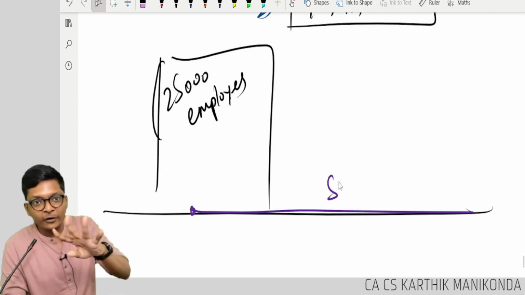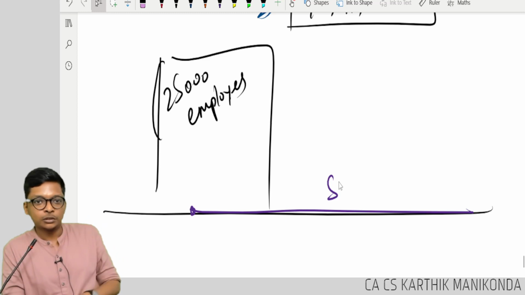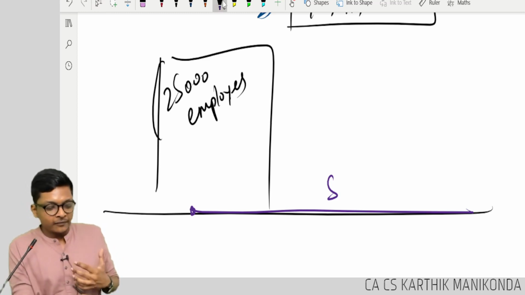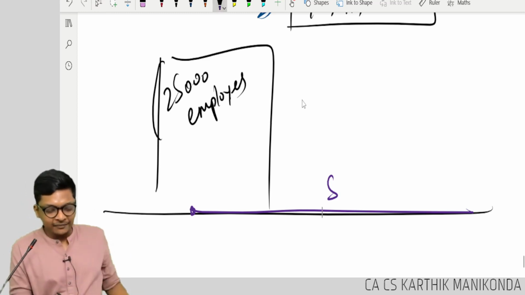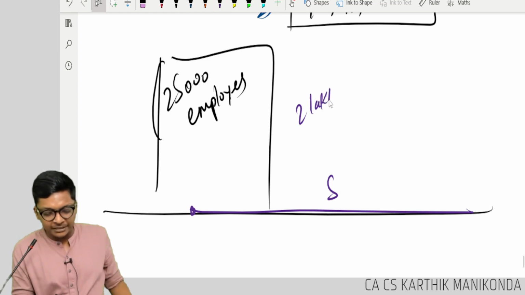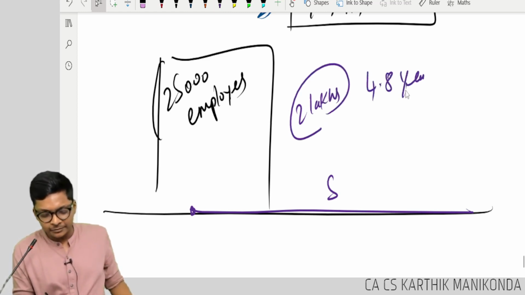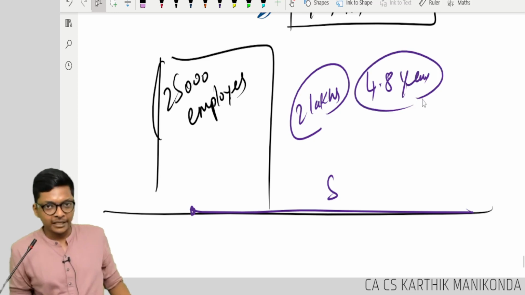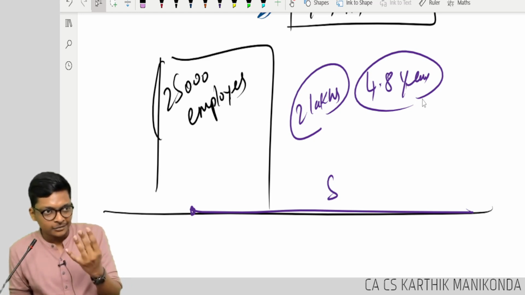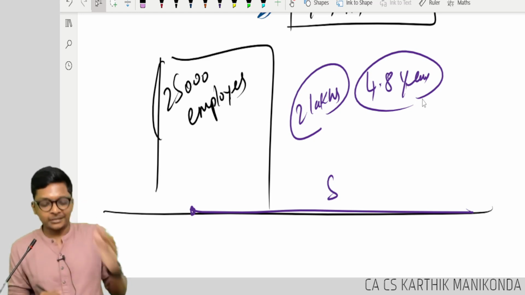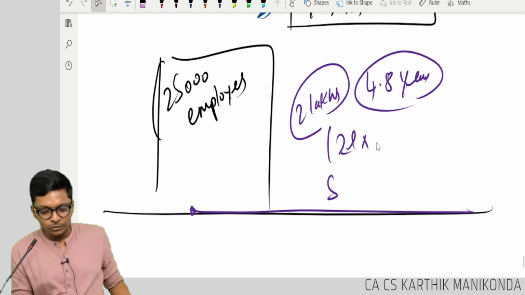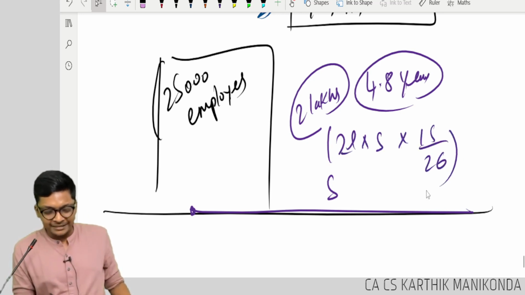If I work for 4 years, I will get off. One of my friends worked in Bangalore in a company where he was getting almost 2 lakhs per month salary. He worked for 4.8 years. He was deciding to quit. Then I said, you wait for another 4 months, you will get 2 lakhs into 5 into 15 by 26. How much?